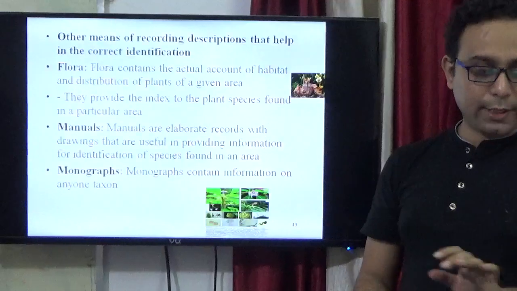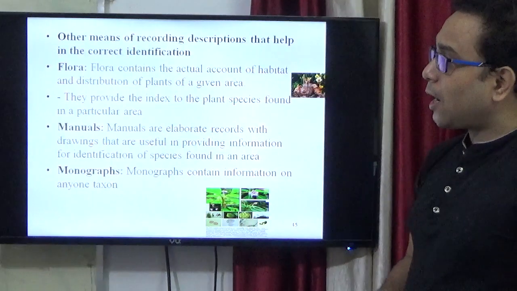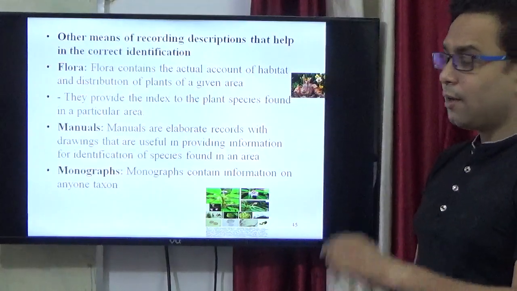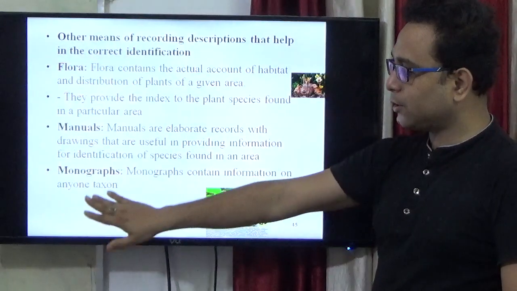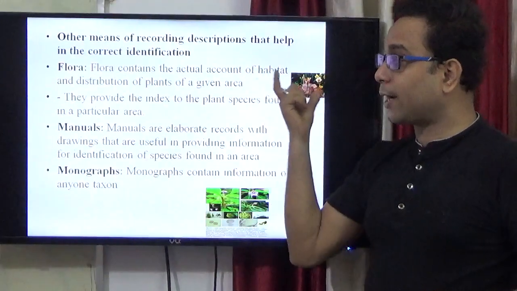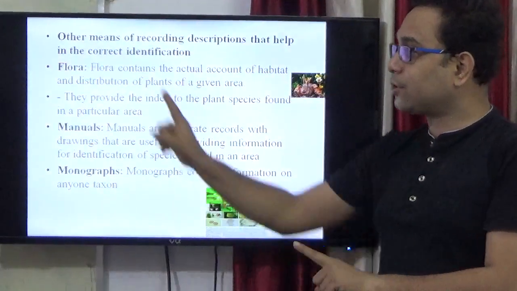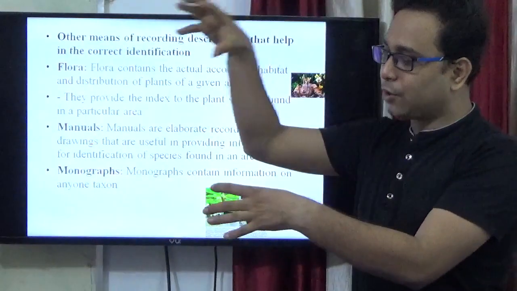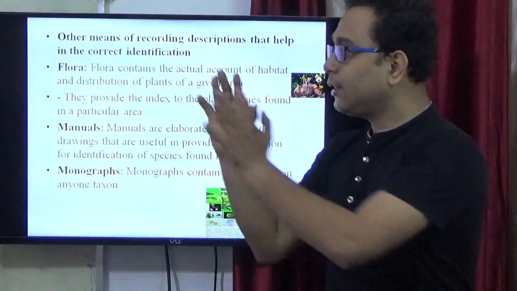Clear? So very easy. And on the last page of the NCERT books, you observe that other taxonomical tools are there. Three important terms are there, and they are also important for your medical entrance: flora, manuals and monograph. What is meant by flora? Flora contains the actual account of the habitat and distribution of the plants in a given area. It is called flora. Flora means the plants. For any particular geographical area, what type of plants are present is discussed in the flora.